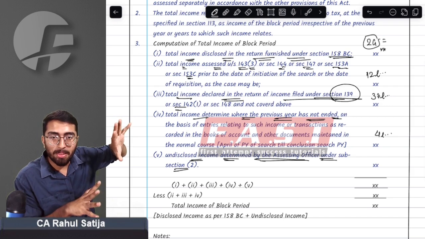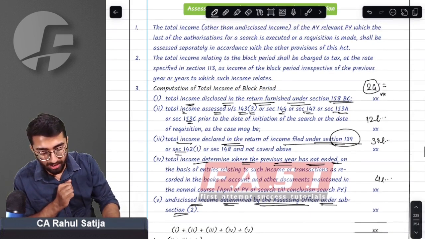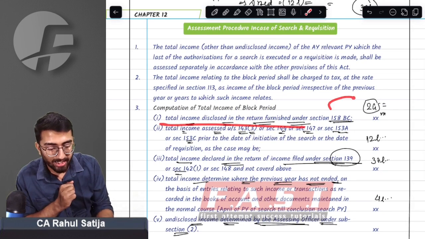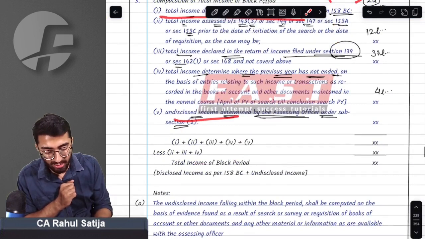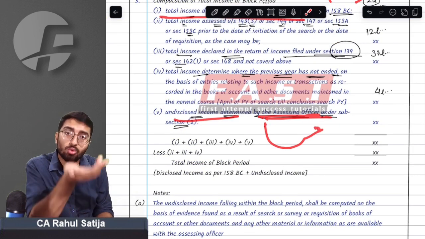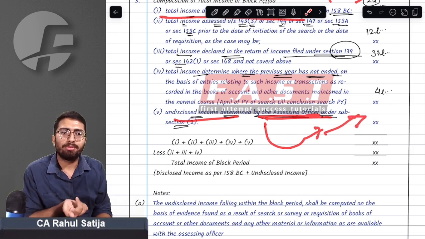Getting me? Provision says first point you have to add up incomes that you have not declared and you are declaring right now. Last point says income that you have not declared and again you have not declared, assessing officer suo moto finds out your income and adds to your income. This will also be